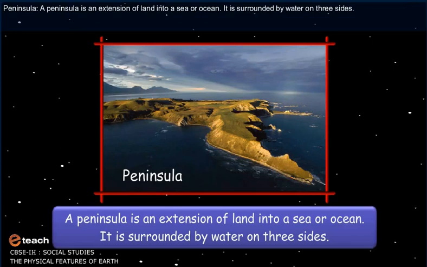Peninsula. A peninsula is an extension of land into a sea or ocean. It is surrounded by water on 3 sides.